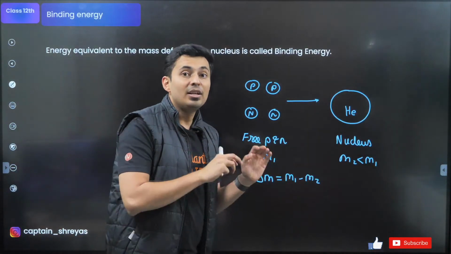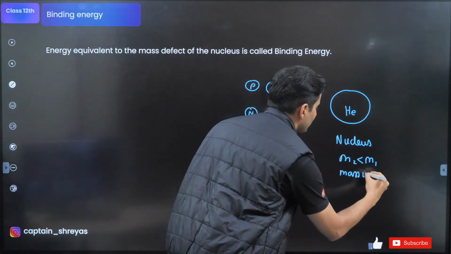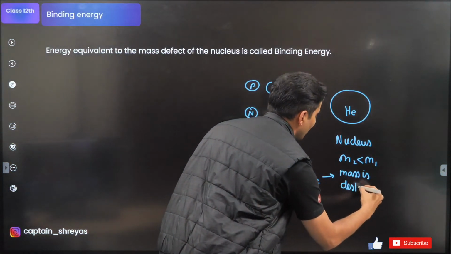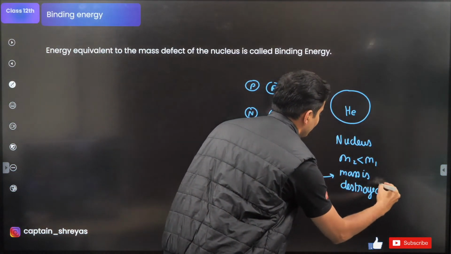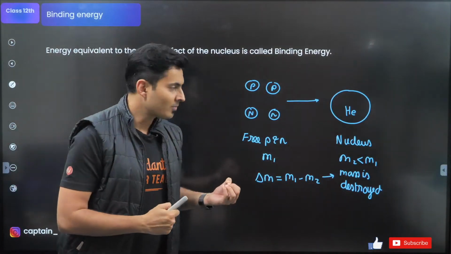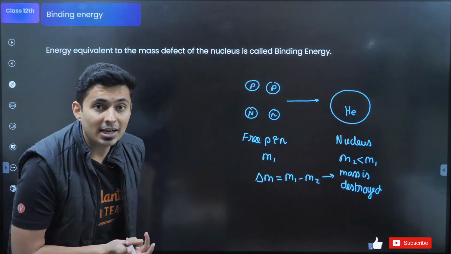So the mass, this delta M, has been destroyed. If the mass is destroyed, by the principle of equivalence, something should be created. What is created?